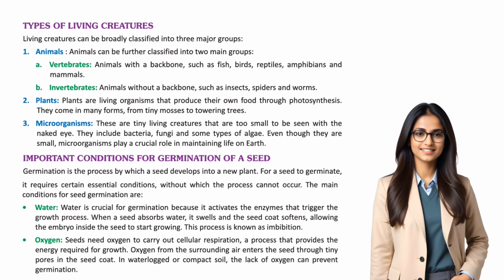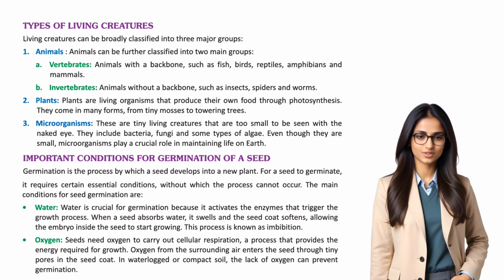Types of living creatures. Living creatures can be broadly classified into three major groups. 1. Animals. Animals can be further classified into two main groups. A. Vertebrates. Animals with a backbone, such as fish, birds, reptiles, amphibians, and mammals. B. Invertebrates. Animals without a backbone, such as insects, spiders, and worms.